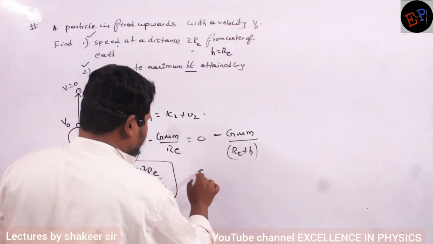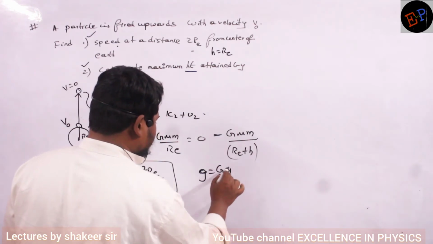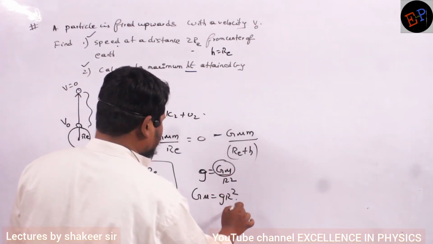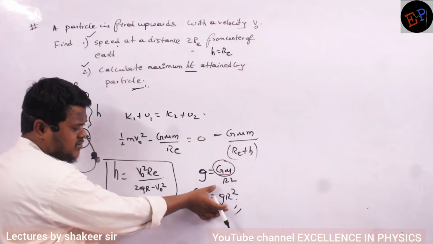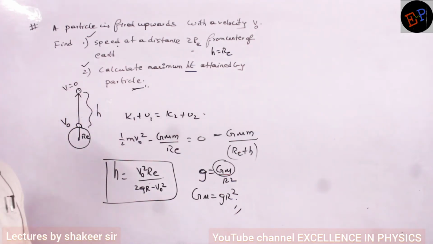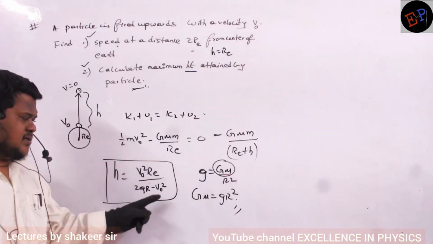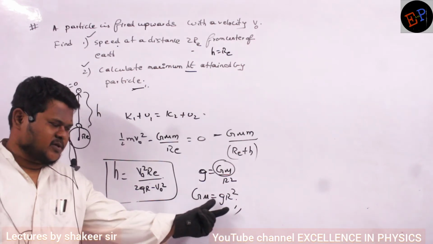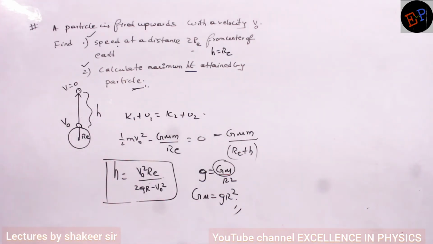So we know that g is equal to GM by R square, no? So instead of GM, what can you write? Instead of GM, you can write gR square. Wherever you find GM, there you substitute gR square. Then this is the format of equation which you will get. So check whether you get this final answer or not. Fine. The answer is present in terms of only small g. It means instead of GM, he should have placed gR square. That's it.